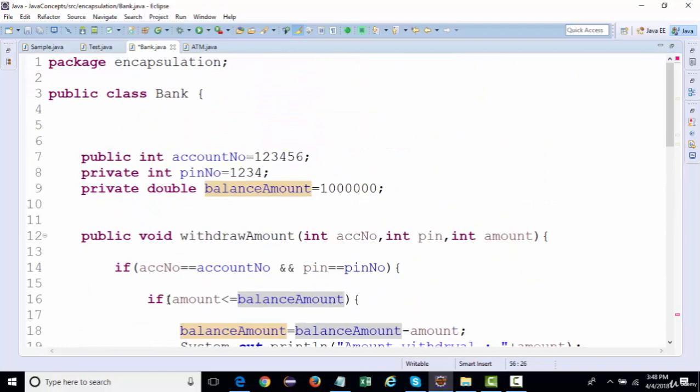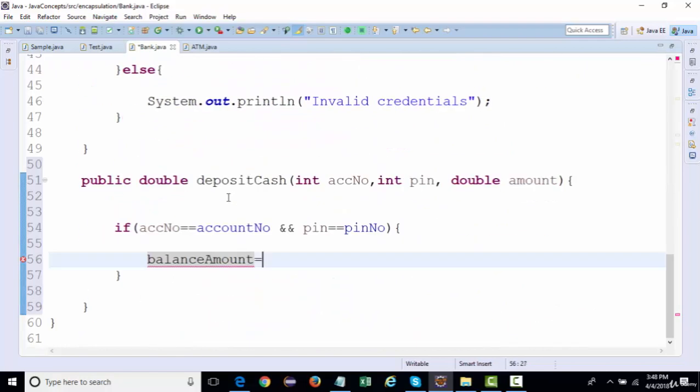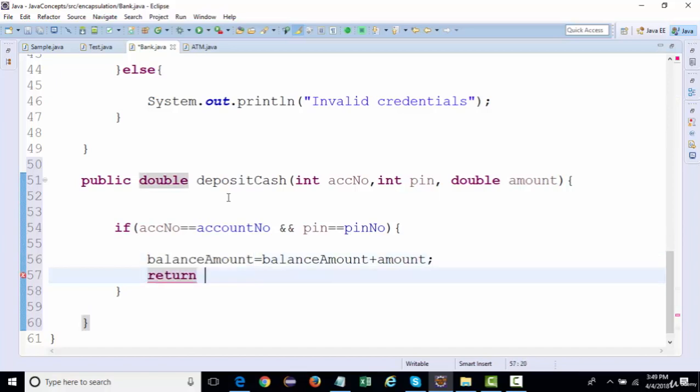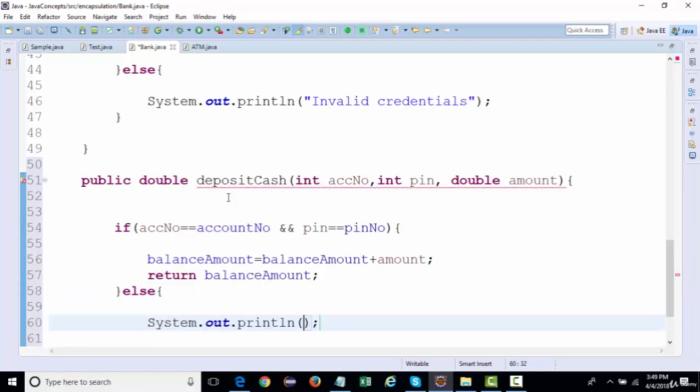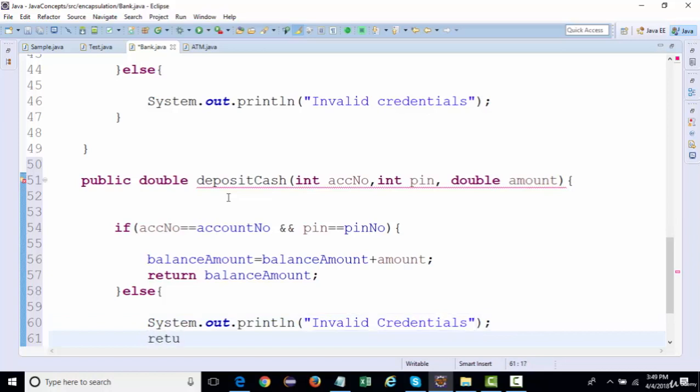The balance amount is equal to balance amount plus the amount, and then it should return balance amount, right? And if the transaction is not successful, you can simply say invalid credentials. Or if in case you want to return the balance amount, you can return the balance amount as well.